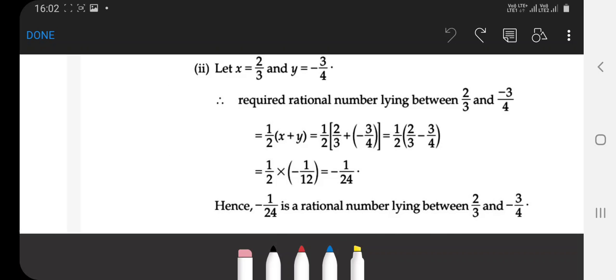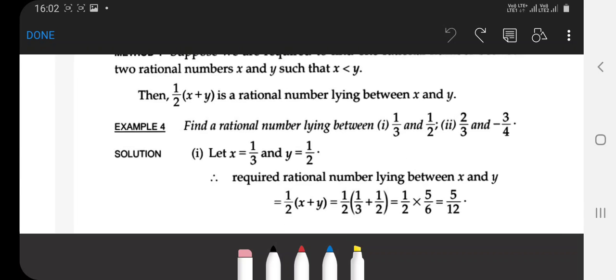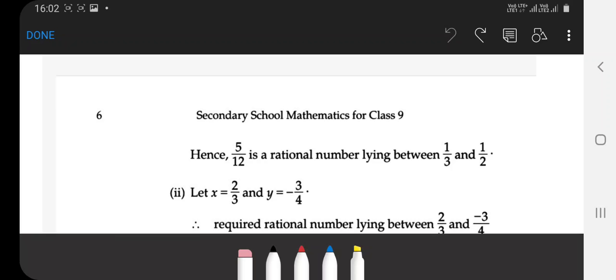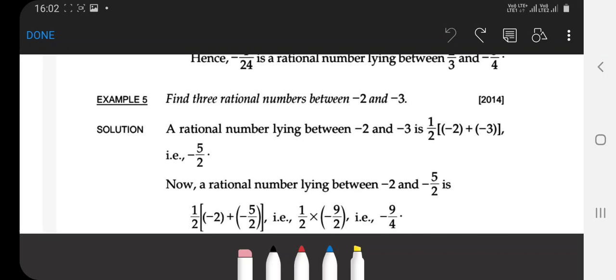In the next question, find three rational numbers between minus 2 and minus 3. By this way, first you find the mean rational number.